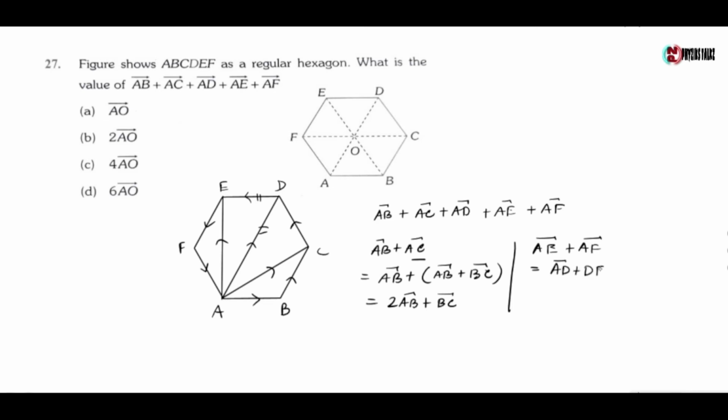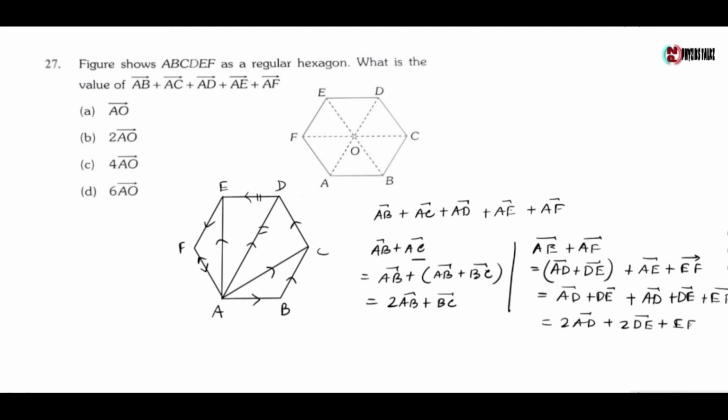AD vector plus DE vector, and AF vector equals AE vector plus EF vector. AE vector plus EF vector is AD vector plus DE vector plus EF vector, which gives 2 of AD vector plus 2 of DE vector plus EF vector.